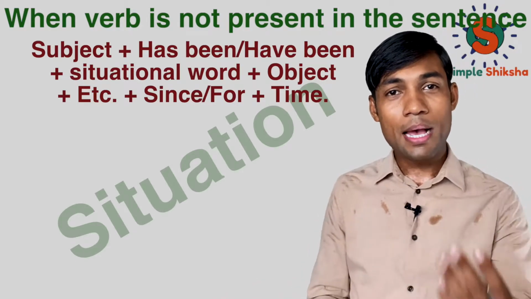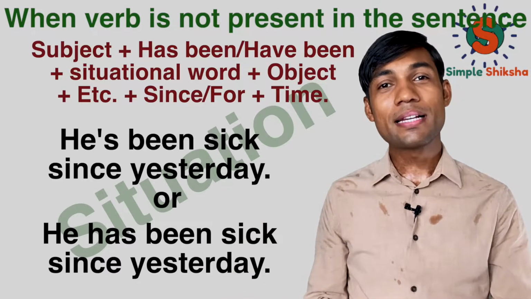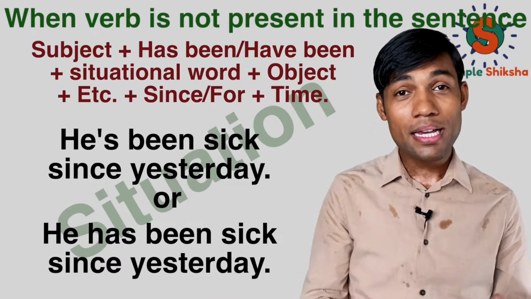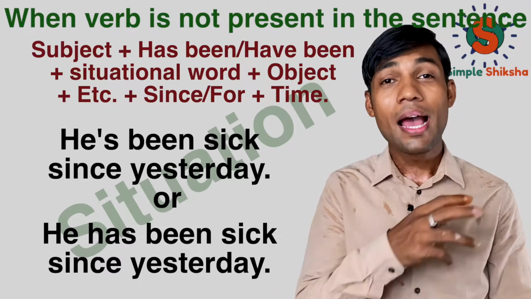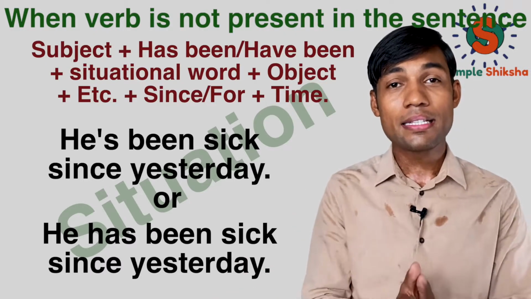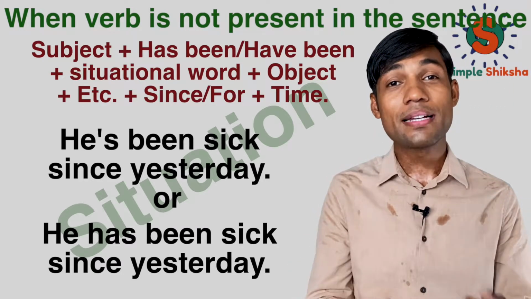Let's look at some examples to give you more clarification on it. For example, he's been sick since yesterday. That means he's not doing anything. He is in a situation where he's not feeling well, and that is why we have used the word sick. Sick is nothing. It's a situation where that person is. So the sentence will be he's been sick since yesterday.